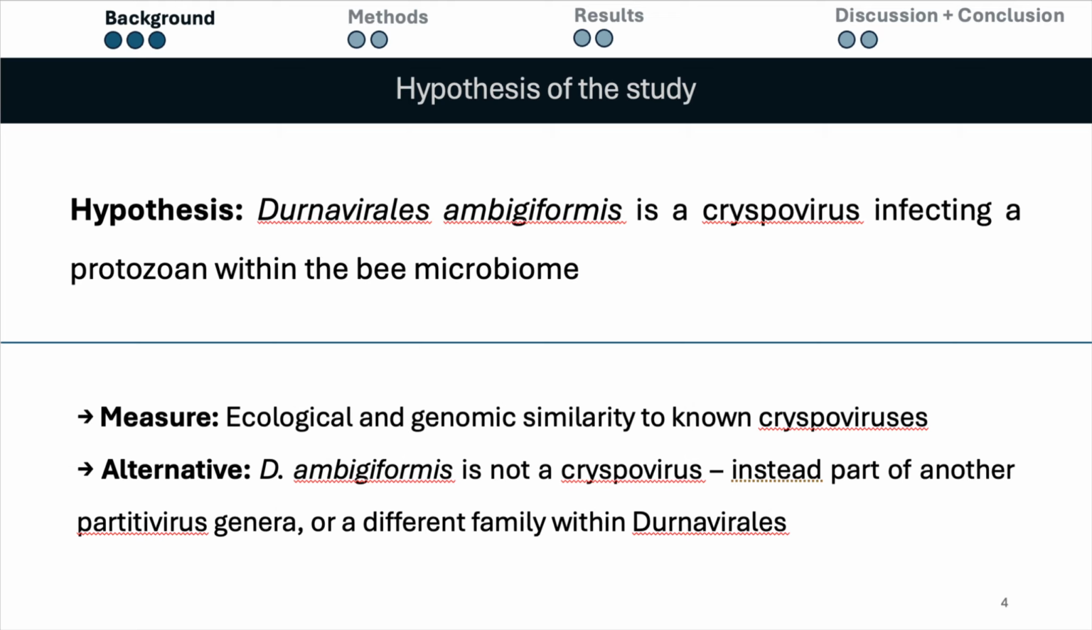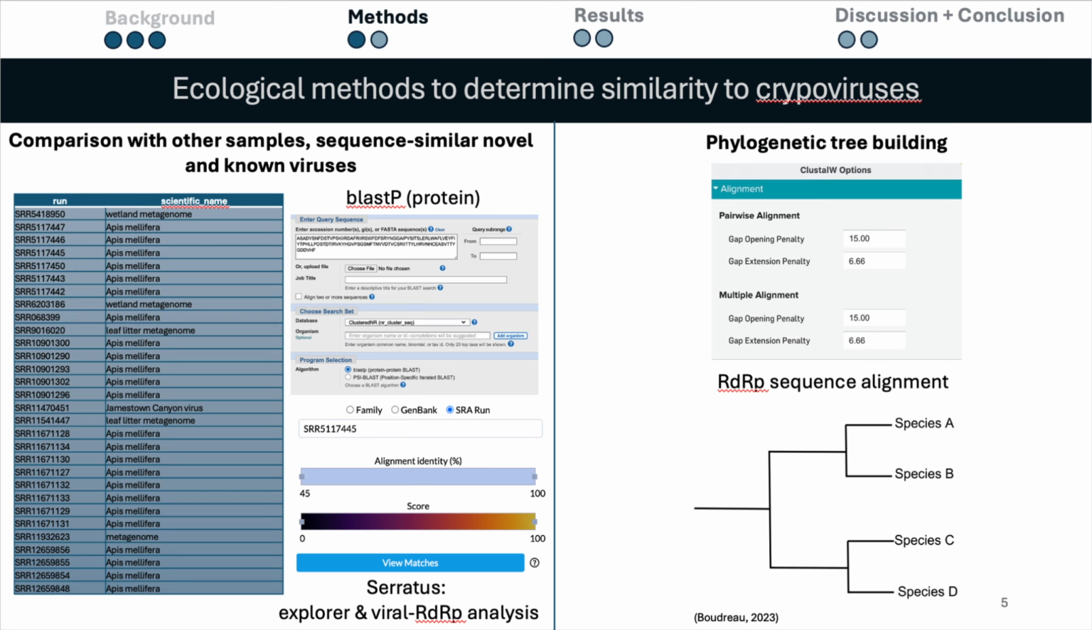Following that, I hypothesized that this virus is a cryspovirus infecting a protozoan within the bee microbiome, and this can be measured by how similar it is ecologically and genomically to known cryspoviruses.